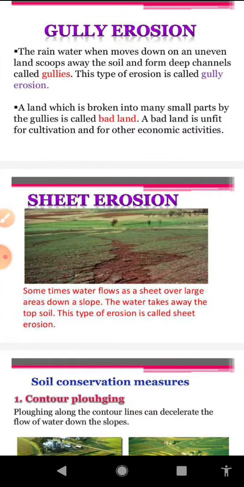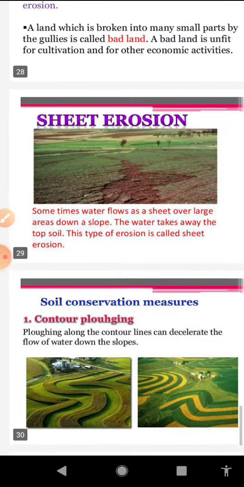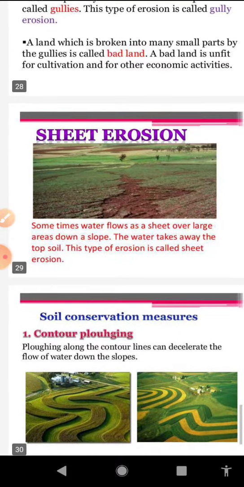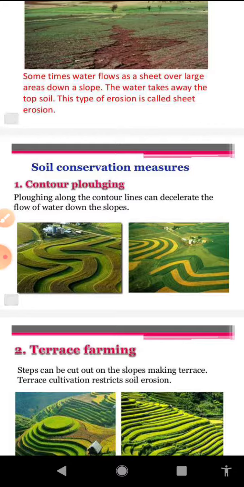After that, we will discuss about soil conservation. With regard to the soil conservation, in a very simple sentence, the process by which erosion of the soil is restricted or is controlled and fertility of the soil is preserved is known as soil conservation.